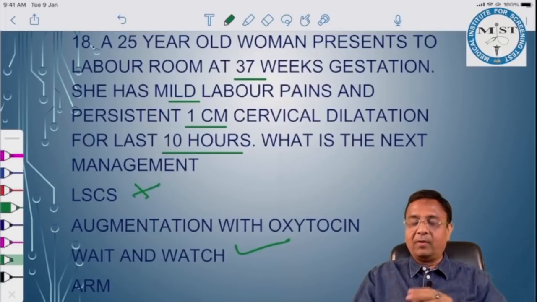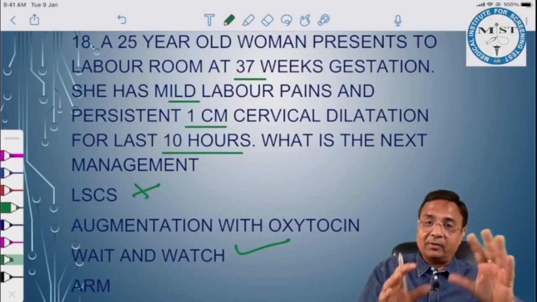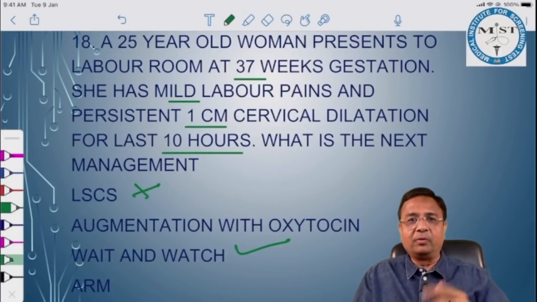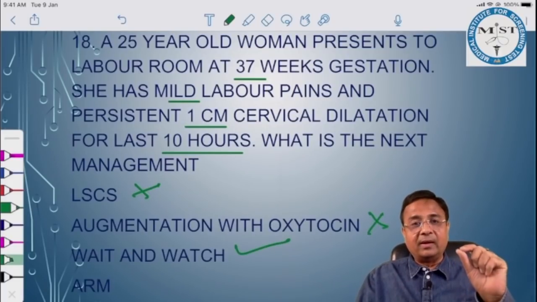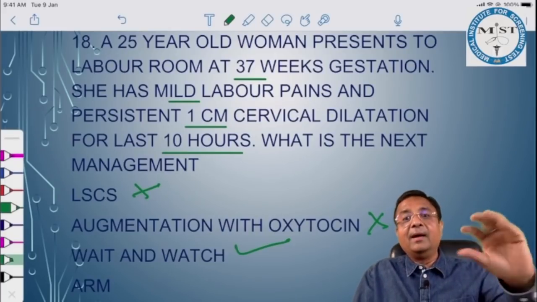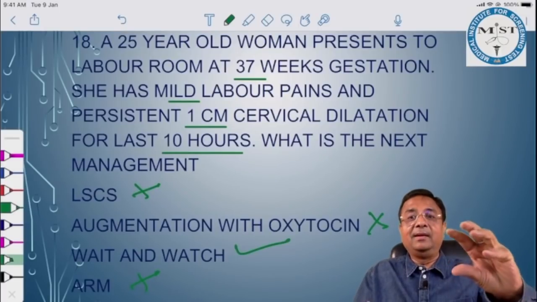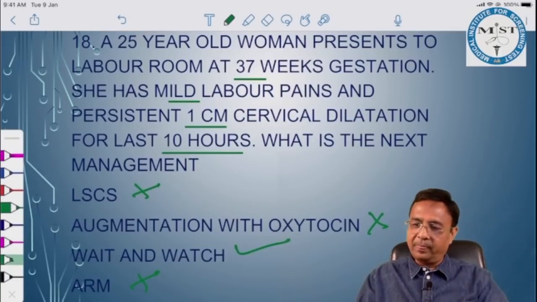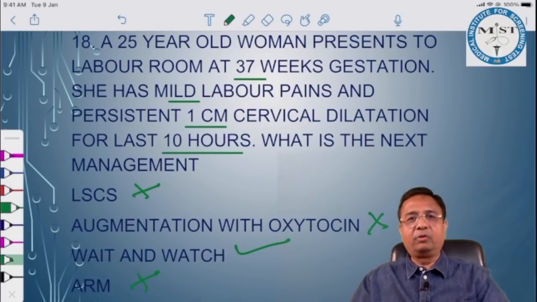LSCS, no way. Why? First of all, let's be sure. And there is nothing like contracted pelvis or severe bleeding written. Augmentation with oxytocin is done if it is a case of slow or protracted active phase. She is just in a latent phase. ARM again is for active phase. She is in latent phase, if at all she is, that's what we want to know. So the answer is wait and watch. Fine. Next question.